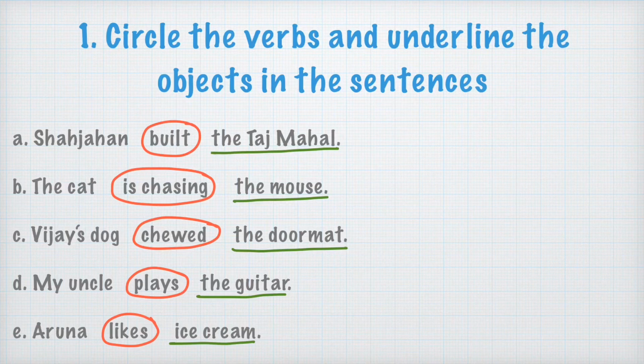Aruna likes ice cream. Here we can see likes is the verb which is being followed by the object ice cream. So here again we can conclude the verb like is a transitive verb. I hope this exercise might have helped you to make the concept about transitive verbs clear in your mind.